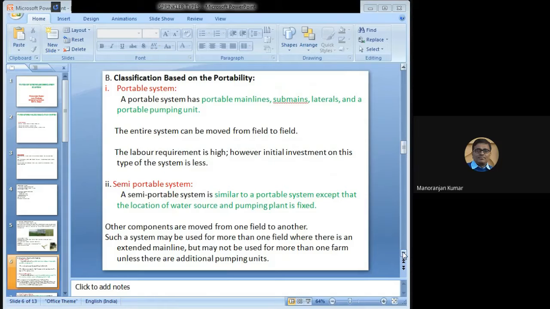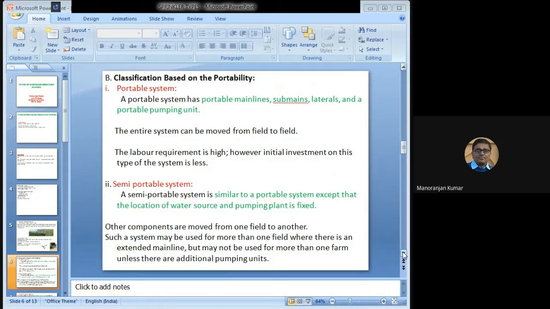Portable system. A portable system has portable mainline, portable submain, portable lateral, and portable pumping unit. Here all the components are portable. The entire system can be moved from one field to the other field. So if the component is able to move from one field to other field, then obviously the labor will be required more. So the labor requirement is high in the case of portable system.